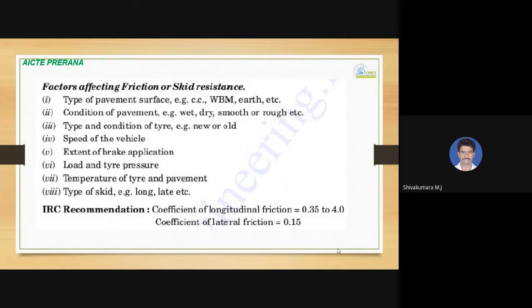But with the same old tires, if the road surface is wet, the wheels will slip due to less skid resistance. When it comes to new tires moving on a dry surface, the area of contact is less compared to old tires.